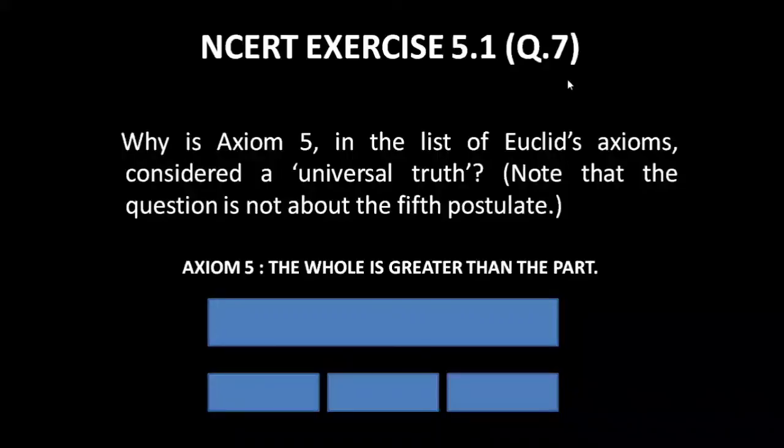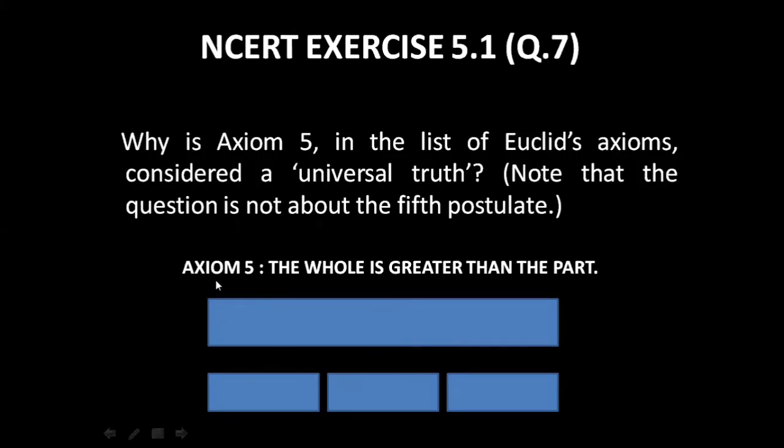So now let us get into the last question of exercise 5.1. Question number 7. Why is axiom 5 in the list of Euclid's axioms considered a universal truth? I repeat, why is axiom 5 in the list of Euclid's axioms considered a universal truth? The question also says to note that the question is not about the fifth postulate. So it's about the fifth axiom. Let us try to recall what the fifth axiom is all about.